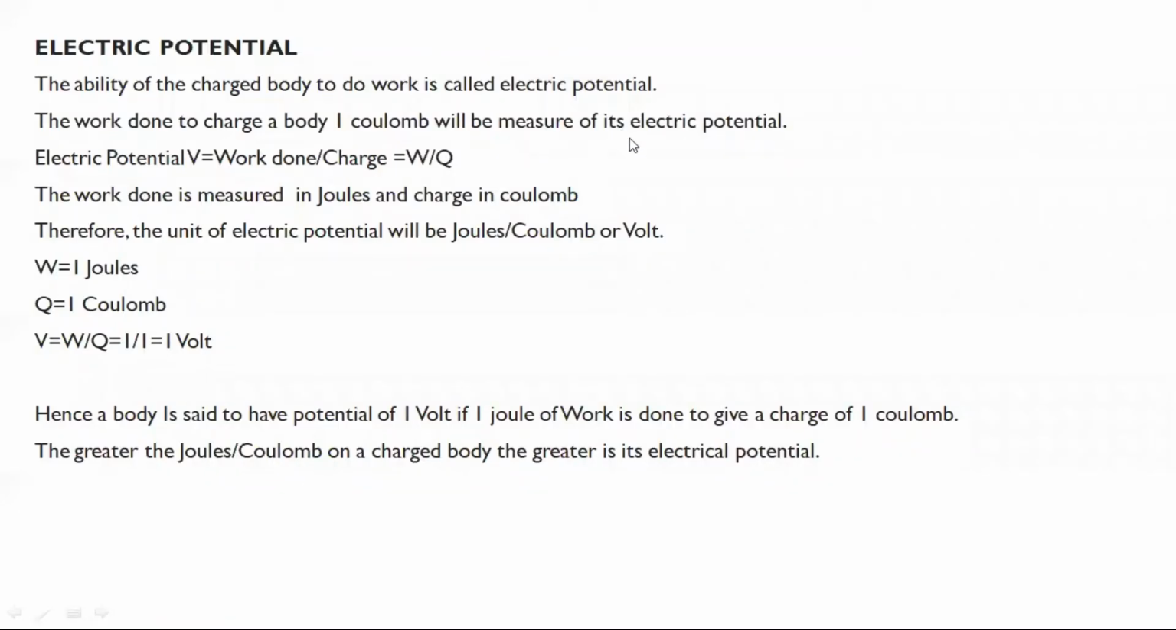Good evening, viewers. Today we will discuss electrical potential. What is electrical potential?